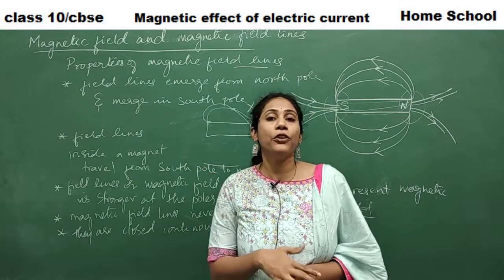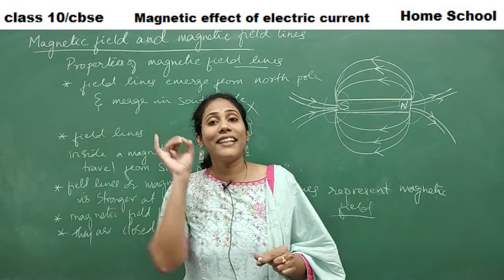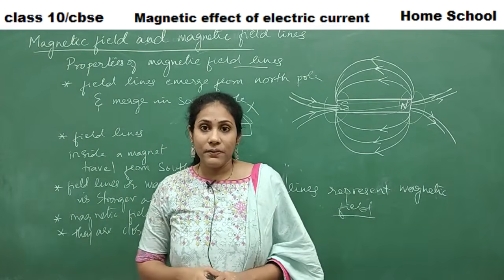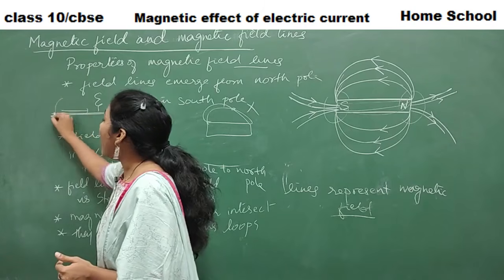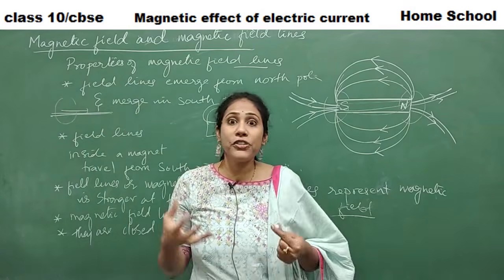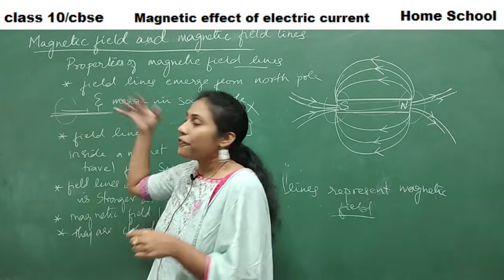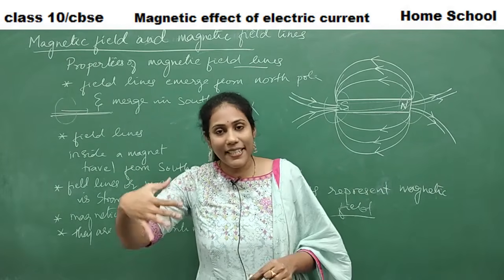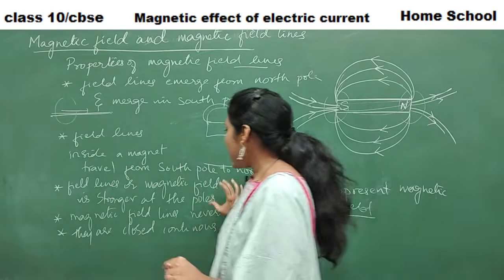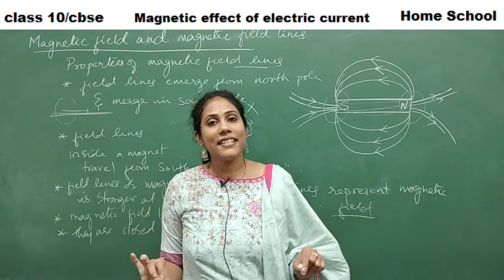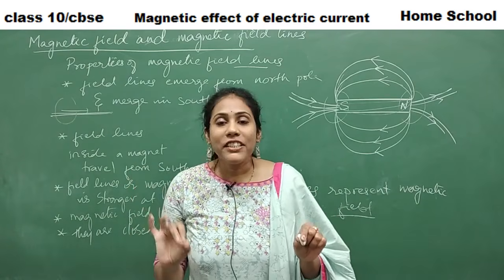In my next video, we will study the magnetic effect due to current carrying in a straight conductor. If you have a straight conductor, when a current flows, how is a magnetic effect produced and how does the magnetic field look? Everything about this we will study in my next video. That is the next concept in the chapter. Till then, revise the concept. This is a very, very interesting chapter and topic, so carefully try to understand each and everything.